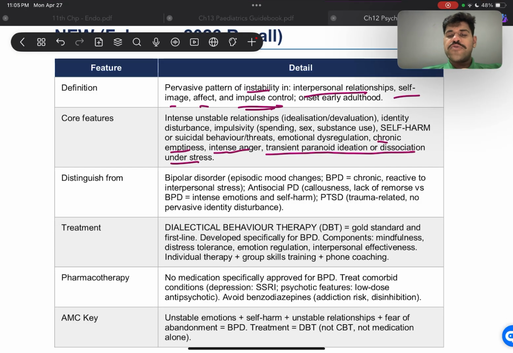All right, episodic mood changes are in bipolar disorder, whereas in BPD we'll have chronic mood changes reactive to interpersonal stress. Antisocial personality disorder has callousness and lack of remorse, versus BPD where they have intense emotions and self-harm. PTSD is trauma related. If there is no trauma in the history, that means it's most likely going to be BPD.